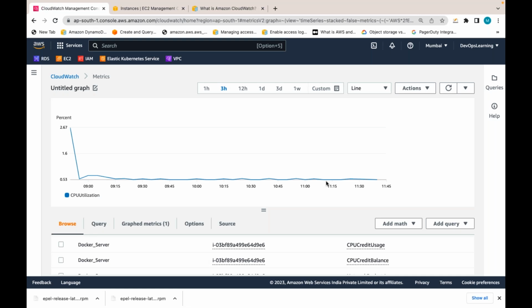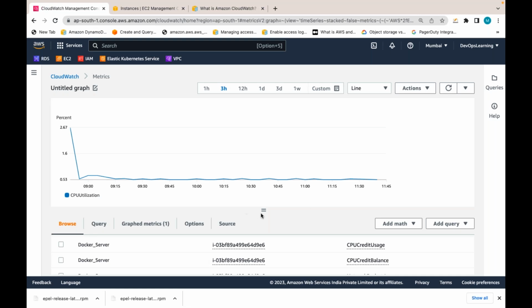So it is gathered by default, free of cost, at every 5-minute interval, but it is not going to gather at every 1-minute interval. If you want to gather at every 1-minute interval, you need to enable detailed monitoring. Detailed monitoring is chargeable. Once you enable detailed monitoring, and if required install the CloudWatch agent, you can gather custom metrics also, whatever is not gathered by default.